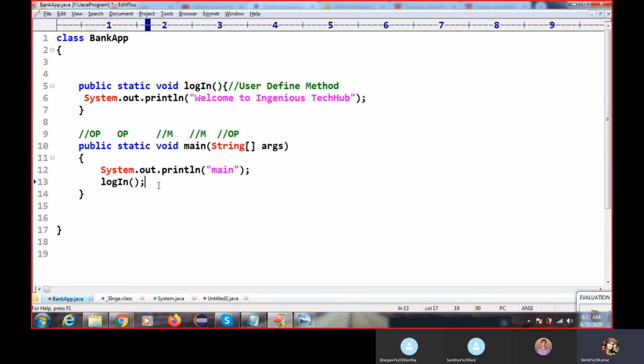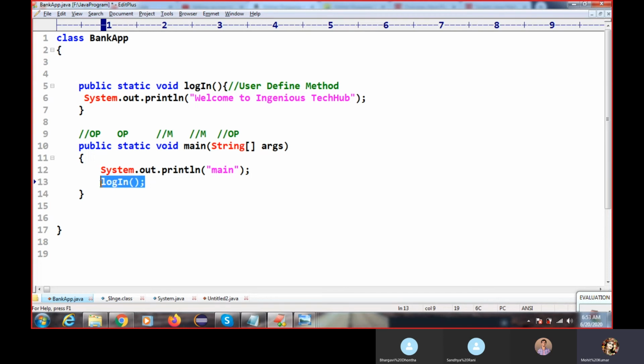What you have to remember is that this is your user defined method and this is your inbuilt main method. Only the main method is called automatically. If you use other methods, you must call them, otherwise your code will not execute them.